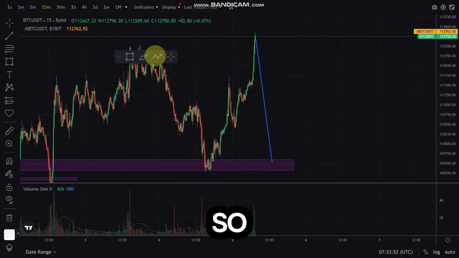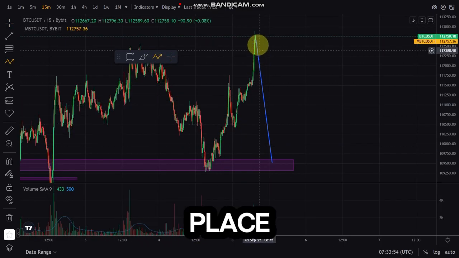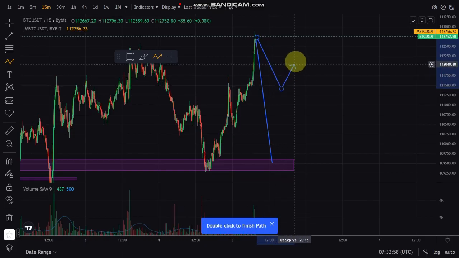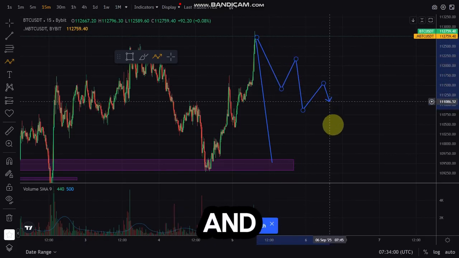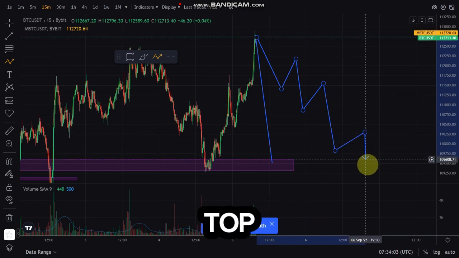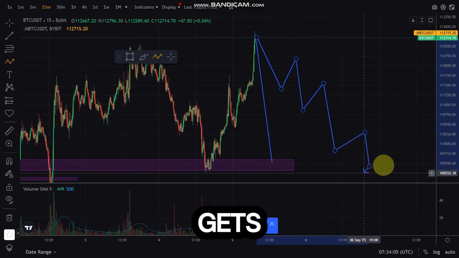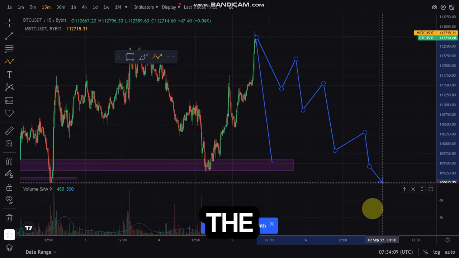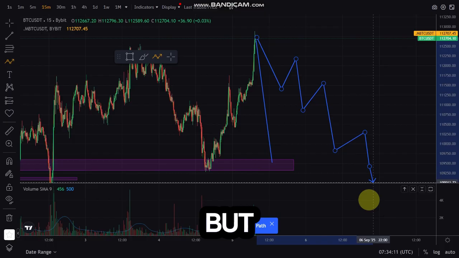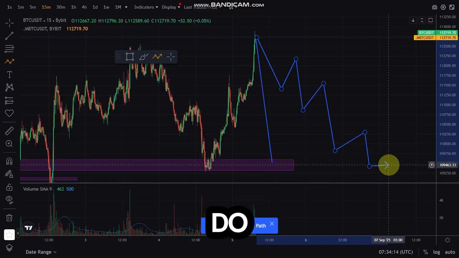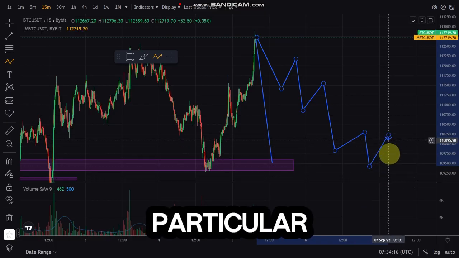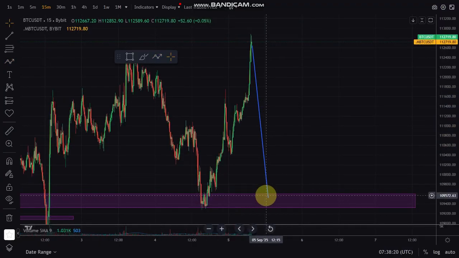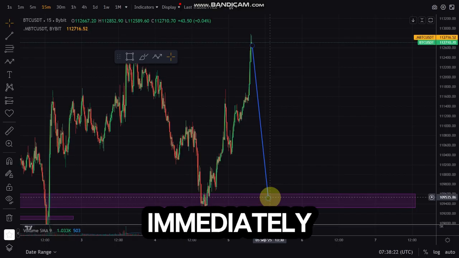If price comes to this particular place, it is going to make a downward, bearish movement, with lower lows and lower highs, and it's probably going to tap into this particular zone. Once price gets to this zone, we are not going to buy immediately, because price might decide to break the zone and go downward. Instead, we have to wait for price to do a change of character. We're not going to take a position immediately.